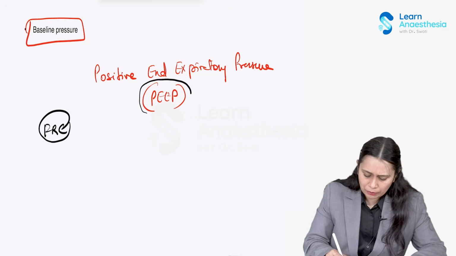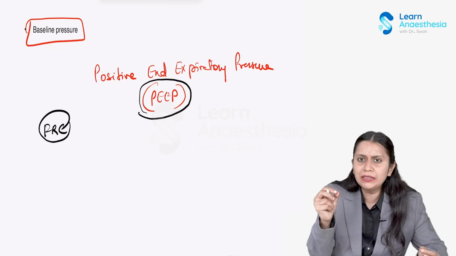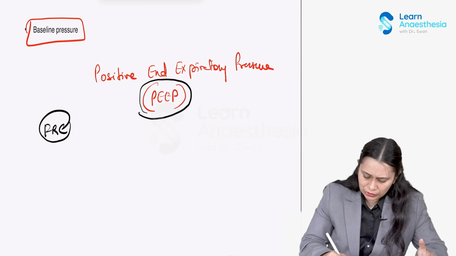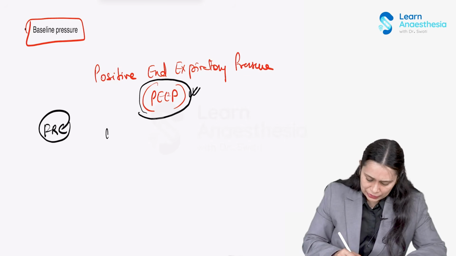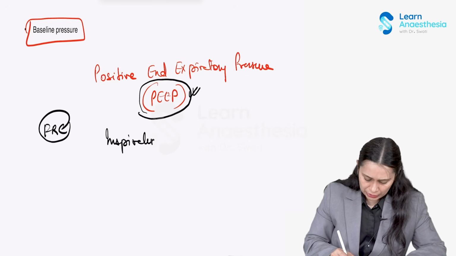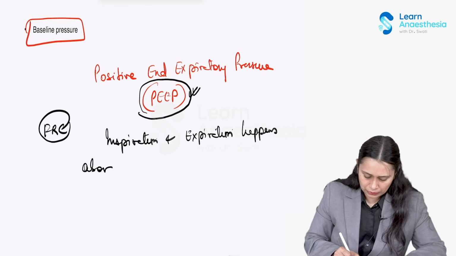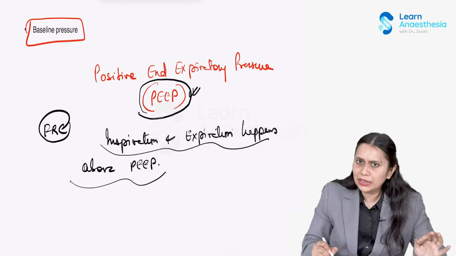This is increased by applying an expiratory valve in the expiratory limb of the ventilator circuit. So in the ventilator circuit, there is one expiratory valve which is attached. And when the pressure during expiration falls to the set pressure of the PEEP, the expiration is cycled from expiration to inspiration. So inspiration and expiration happen above PEEP, right?